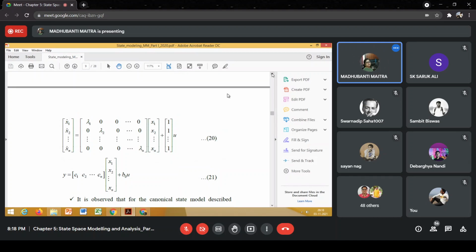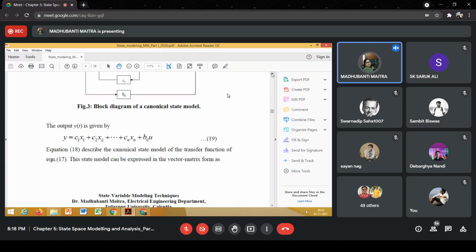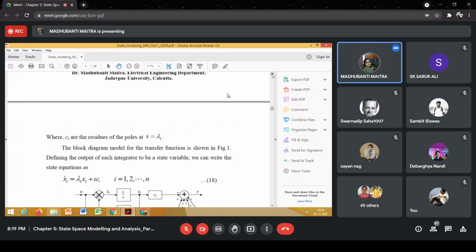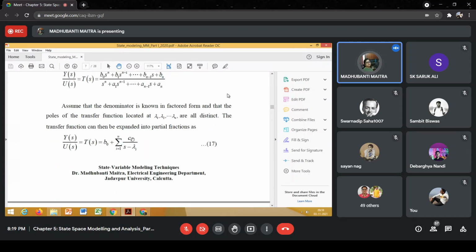Now, instead of defining the state model in this way, we can define the state model differently.